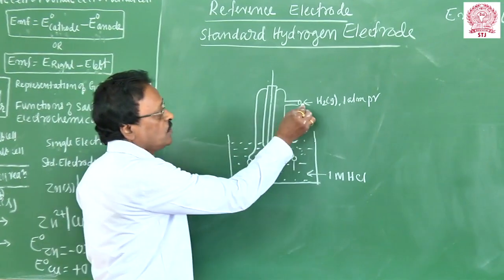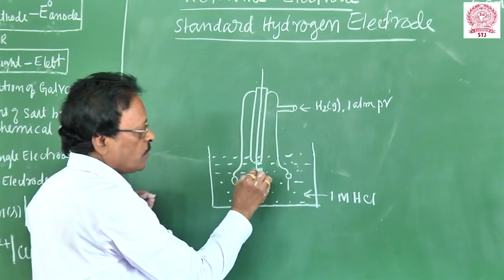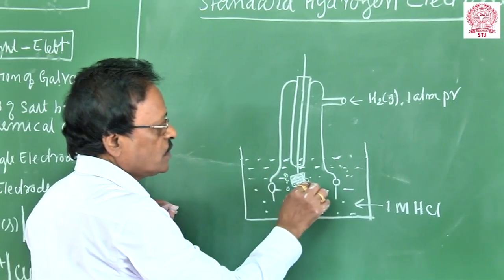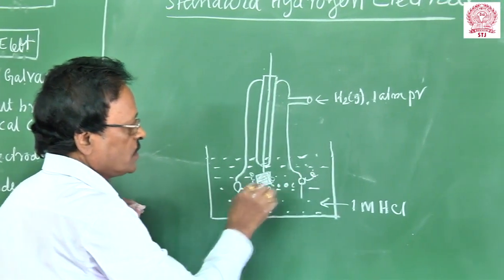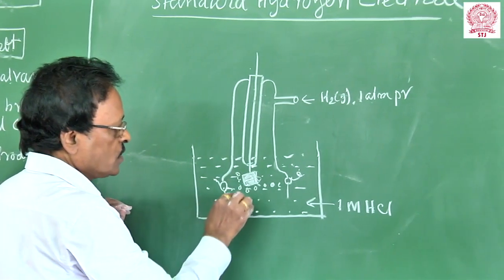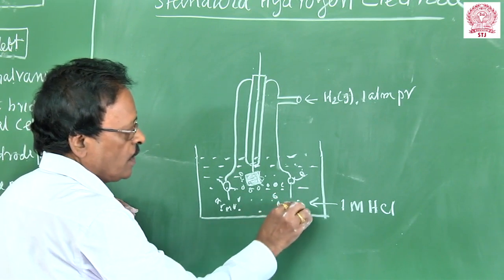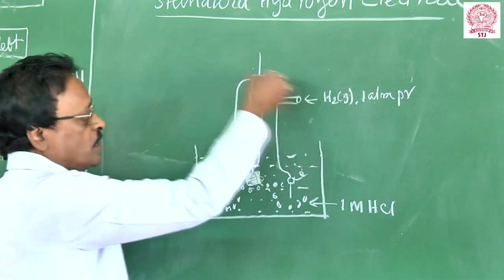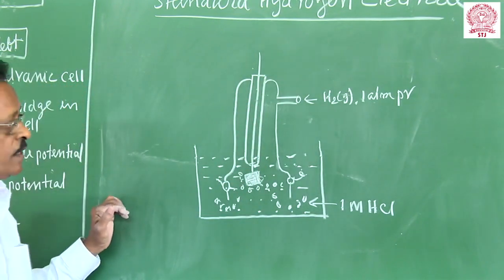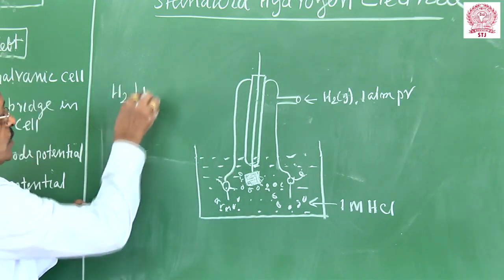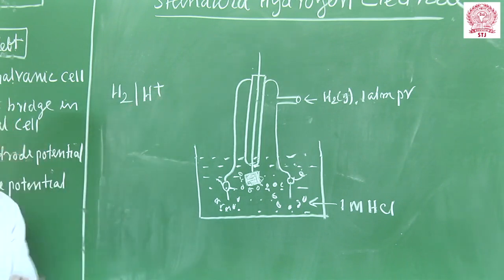So here what happens: the hydrogen gas bubbles passing are absorbed by the platinum black, which is in contact with the H plus ions in this solution. Some bubbles may escape through the holes. Continuously you are passing the hydrogen gas exactly at 1 atmospheric pressure. Here, hydrogen is in contact with H plus ions of this solution. The same principle of the single electrode potential.